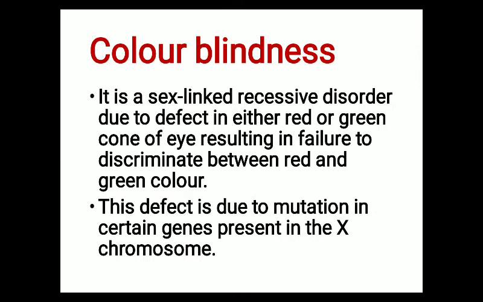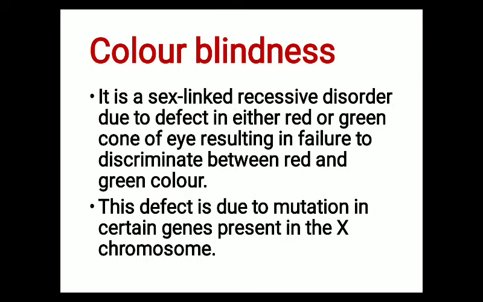In human beings, the 23rd pair of chromosomes is known as the sex chromosomes. Human males have XY as sex chromosomes and human females have XX. So the allele responsible for color blindness remains present on the X chromosome.